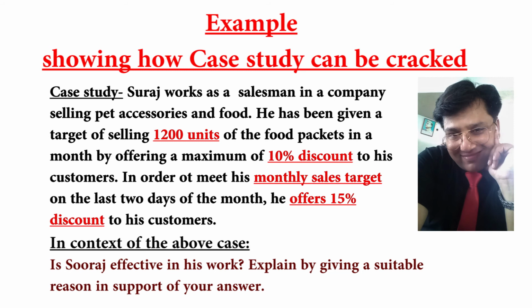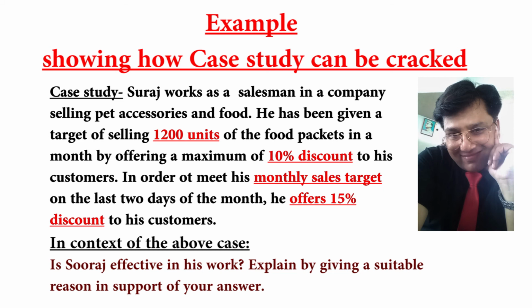The target which is given to him is 1200. He has to complete this within 1 month, and while completing it, the maximum discount he can offer is 10%. But let us see what happened. He failed to complete the target in the normal way. Just to complete the target, he offered 15% discount. By offering 15% discount, he is in a position to complete the target on time. So he has completed the target. So we can say that Mr. Suraj has effectively completed the work. Why? Because he has completed the target, that is, 1200 units of food packets in a month he has sold.